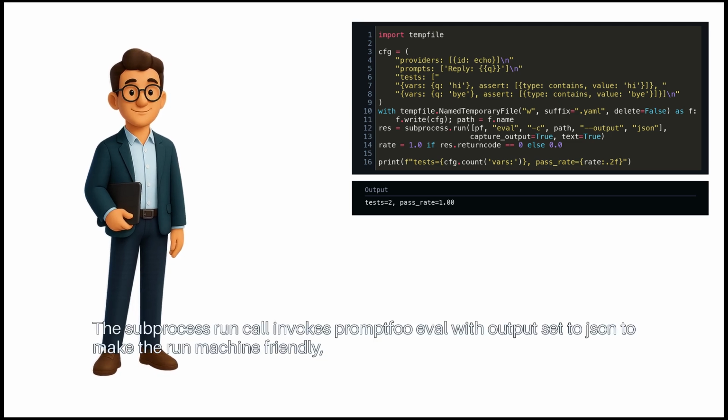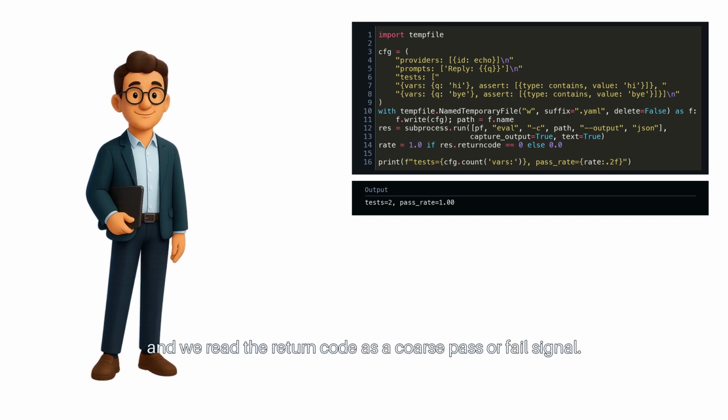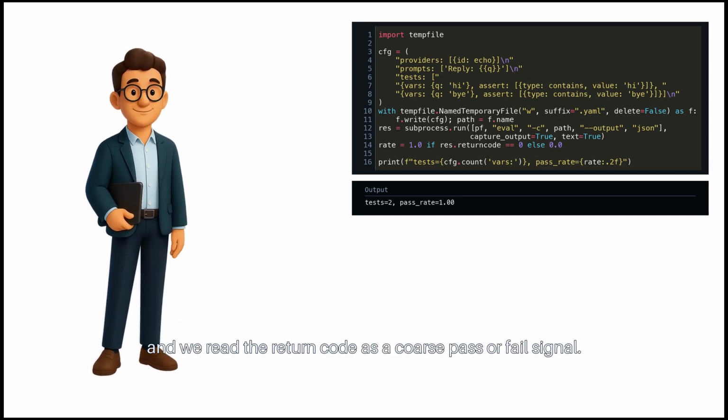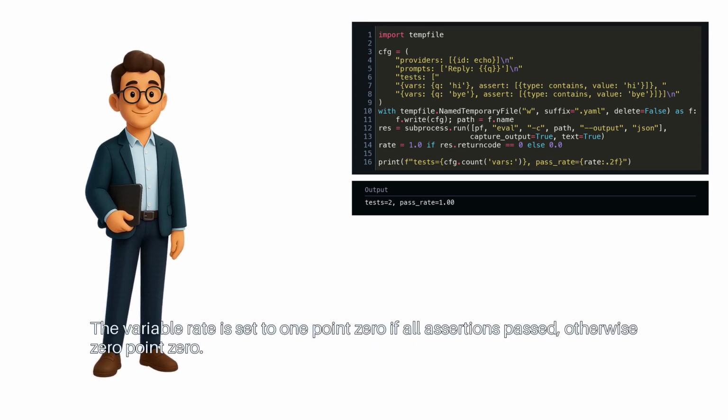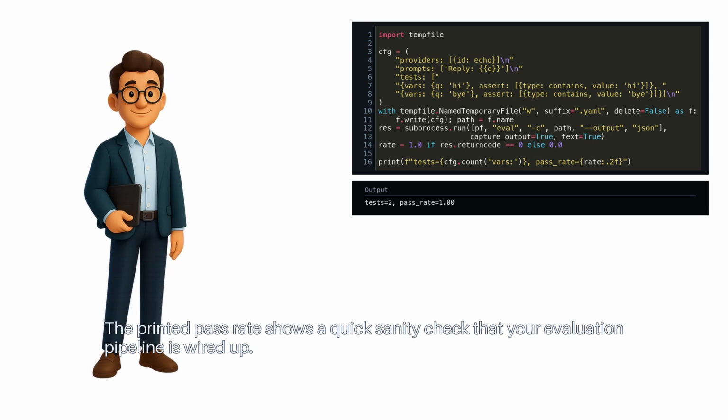The subprocess run call invokes Promptfoo eval with output set to JSON to make the run machine friendly, and we read the return code as a coarse pass or fail signal. The variable rate is set to 1.0 if all assertions passed, otherwise 0.0. The printed pass rate shows a quick sanity check that your evaluation pipeline is wired up.